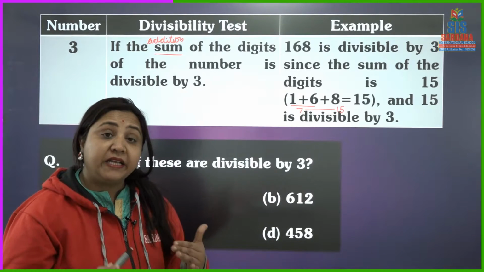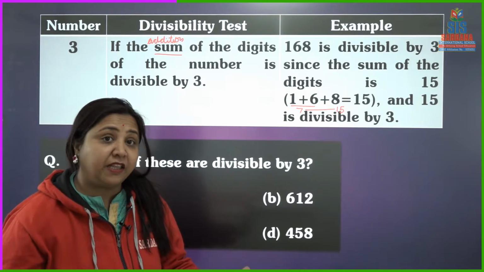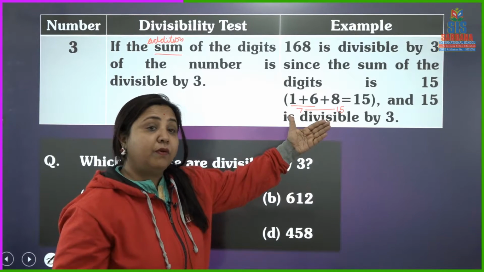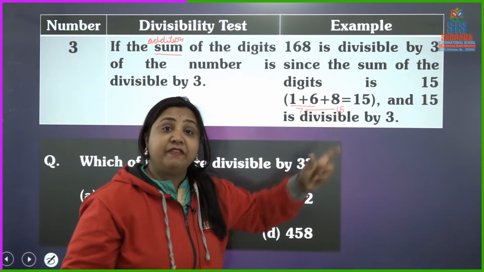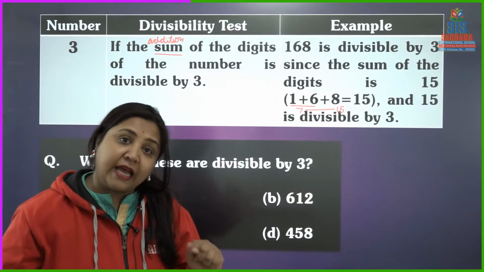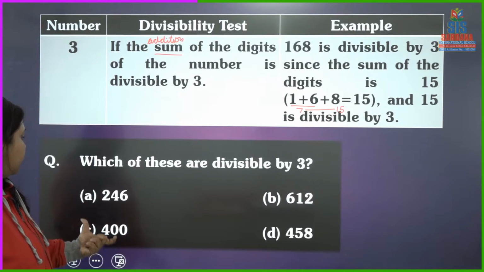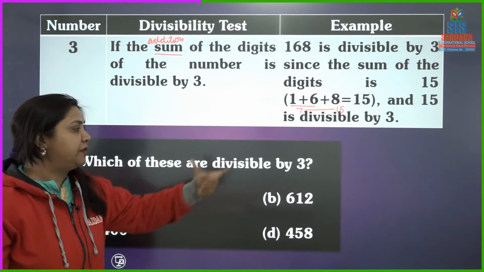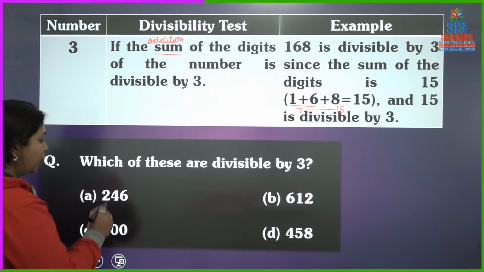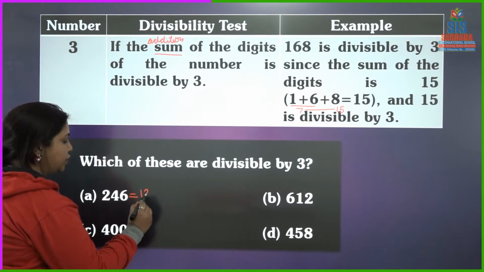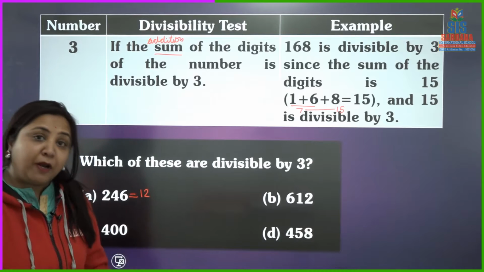So the number is divisible by 3 when we add the digits present in the number and we get a multiple of 3. See these questions: which of these are divisible by 3? 2 plus 4 is 6, and 6 plus 6 is 12, and 12 is a multiple of 3.